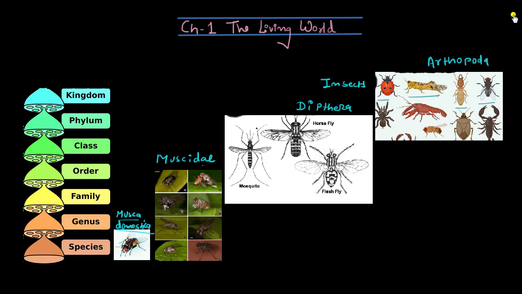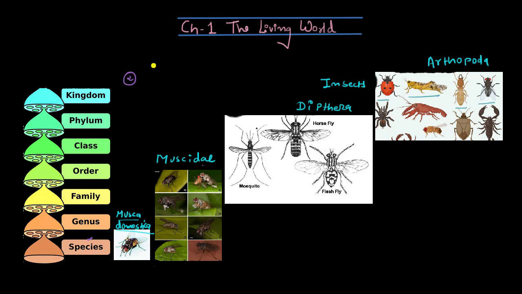Well, I'm fine too. So, today we are going to continue with our science series, which was chapter 1, The Living World. And as we know, we've already talked about all these taxonomic categories: species, genus, family, order, class, phylum, and kingdom. And in the last lecture, we've also talked about the example, which was us, Homo sapiens. So, today we are going to see the second example.